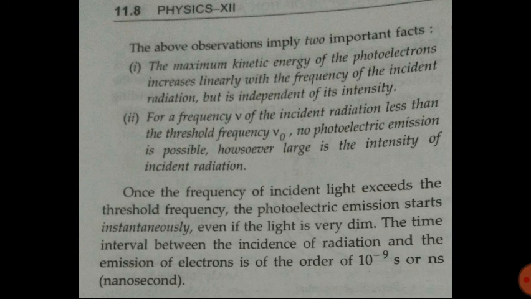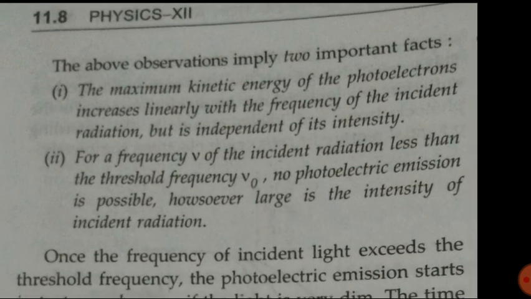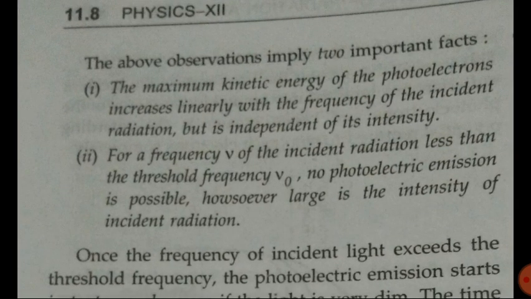The above observations imply two important facts. The maximum kinetic energy of the photoelectrons increases linearly with the frequency of the incident radiation, but is independent of its intensity. So the kinetic energy of the electron depends on frequency and not on intensity.